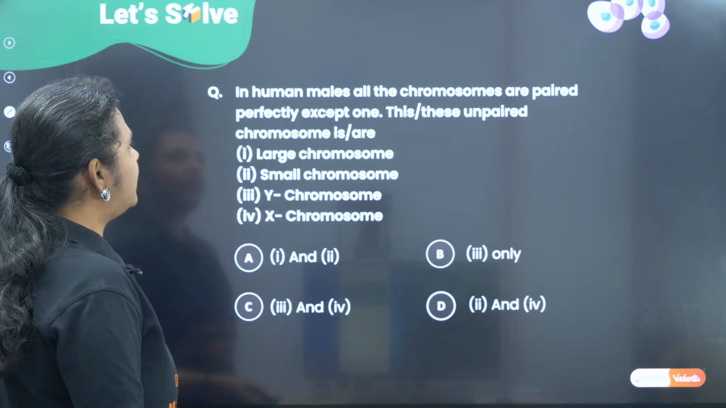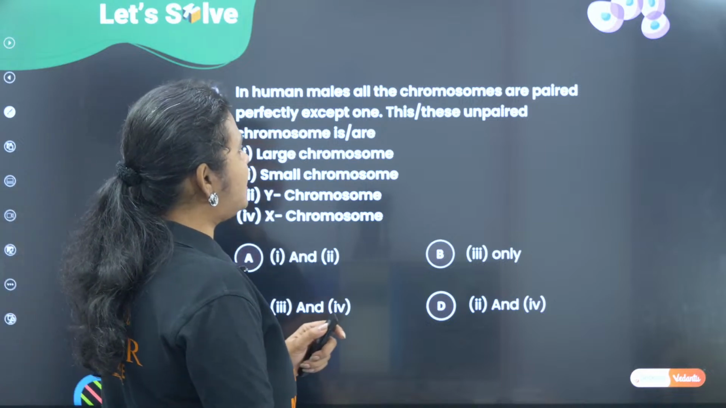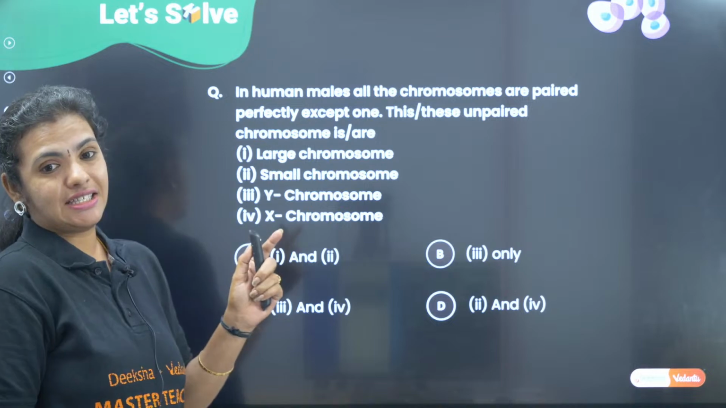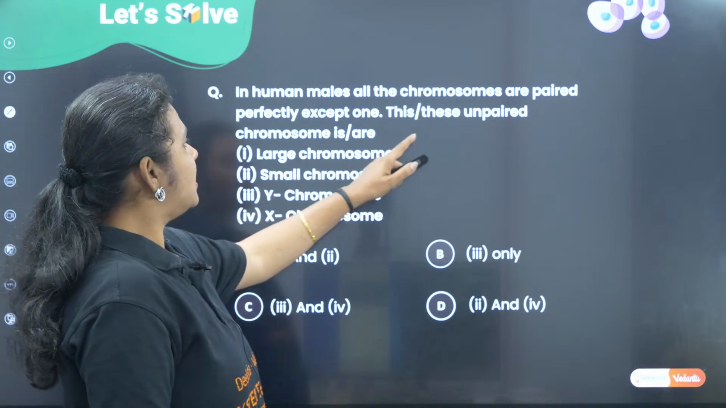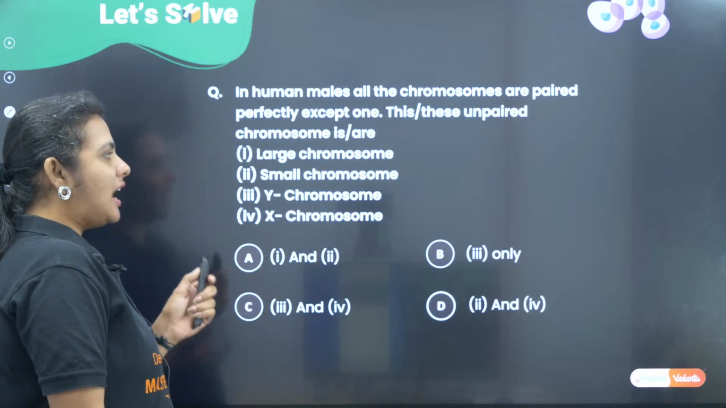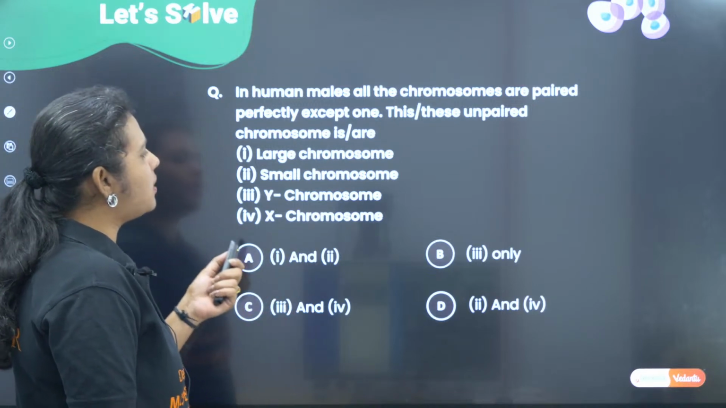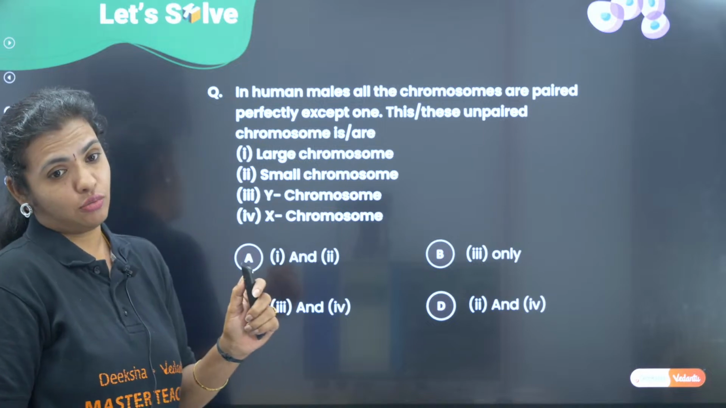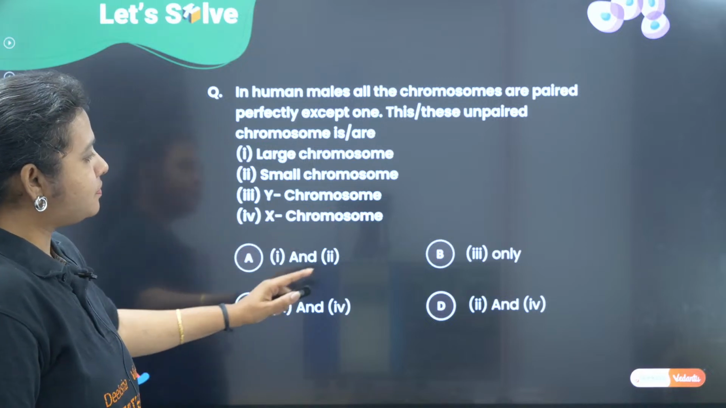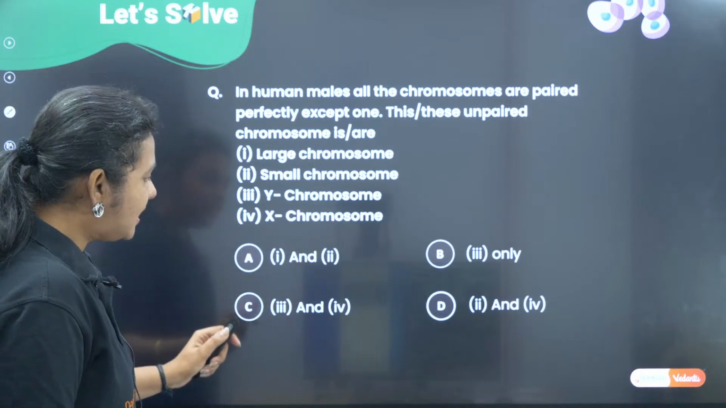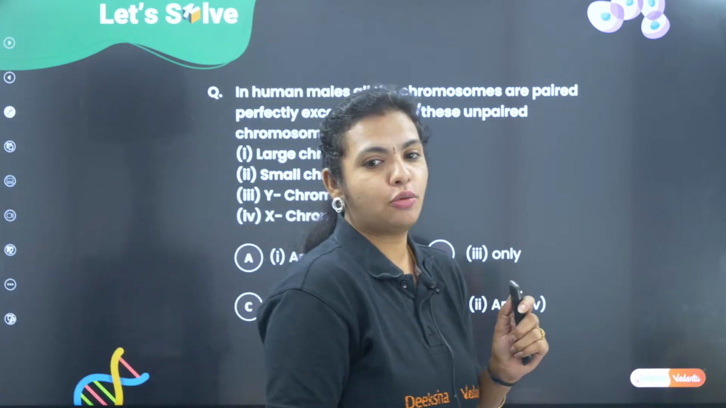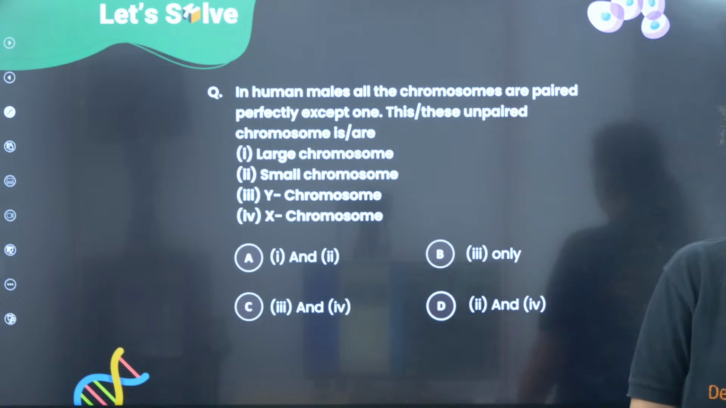All right. Next question. In human males, all the chromosomes are paired perfectly except one. This or these unpaired chromosome is or are: large chromosome, small chromosome, Y chromosome, X chromosome. So we have four options: 1 and 2, 3 only, 3 and 4, 2 and 4. No problem dear, we are all learning.